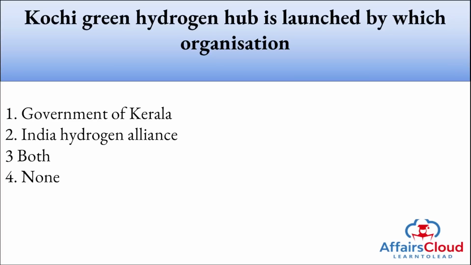Next news is Kochi Green Hydrogen Hub. I repeat, Kochi Green Hydrogen Hub. This can also be written as KGH2. Kochi Green Hydrogen Hub is launched by which organization? This Kochi Green Hydrogen Hub is a first of its kind in India, and it has a potential capital expenditure of $575 million.